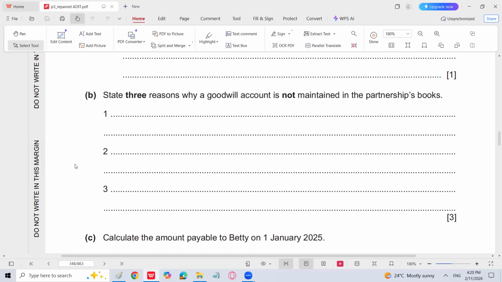Number two, it is against the accounting concept of money measurement, because goodwill has no money value. We cannot express it in monetary terms correctly, so we will not record it. Then it is against the prudence concept, because it is future profit. Prudence concept says that profit should not be overstated, so goodwill is a future profit which has not yet materialized, and we don't know the exact value of the goodwill also.